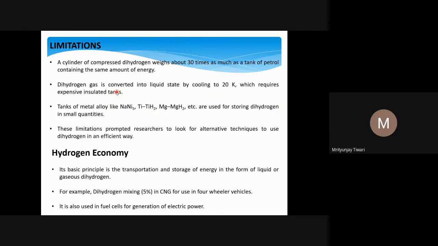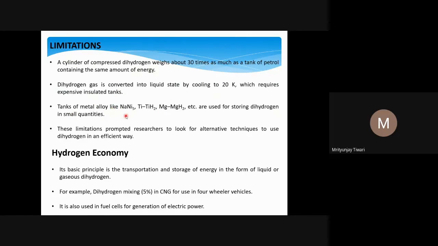To put this dihydrogen into the liquid state, we need to provide certain energy to cool it down. And even once it is cooled down, we have to keep it in insulators, which are very expensive, so that if you have kept it at 20 Kelvin, it should not absorb energy from the atmosphere or the surroundings and heat up, because once it absorbs heat or energy, the pressure inside will increase and these tankers will explode.